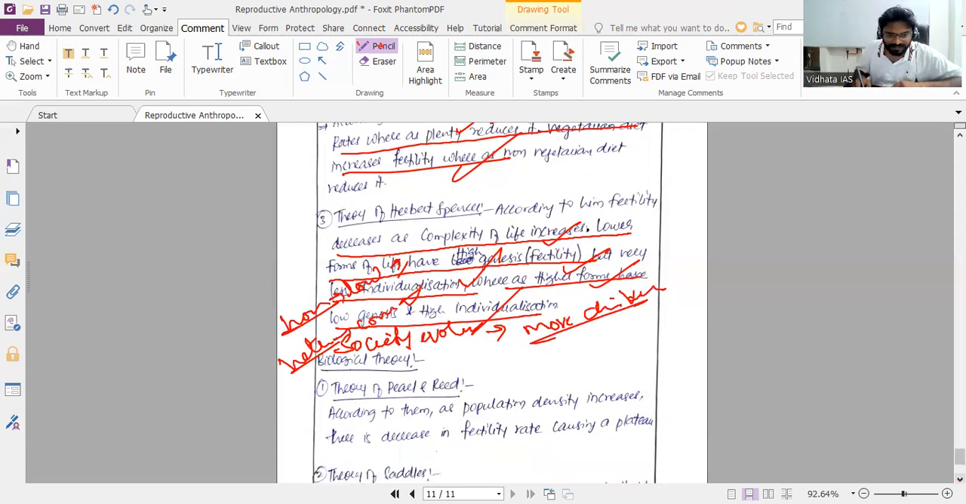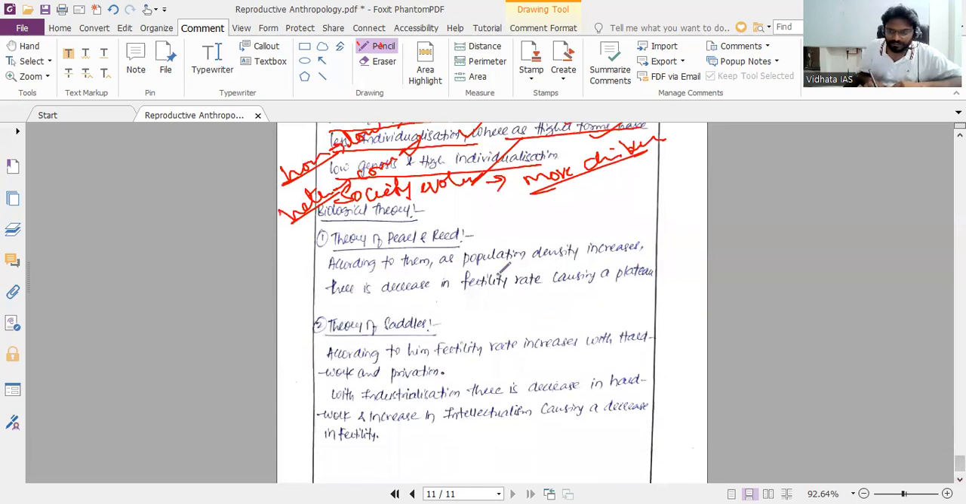So, biological theories: the theory of Pearl and Reed. According to them, as population density increases, the fertility rate decreases, causing a plateau. So they gave a sigmoid-shaped curve.